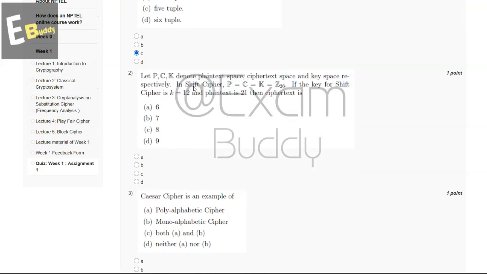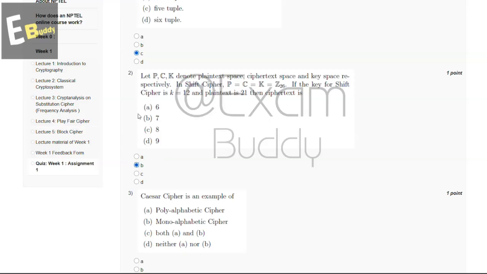Let P, C, K denote plain text space, cipher text space, and key space respectively. In shift cipher, P equal to C equal to K is equal to Z26. If the key for shift cipher is K equal to 12 and plain text is 21, then cipher text is, so these are the options, and the answer for our second question is B, 7.